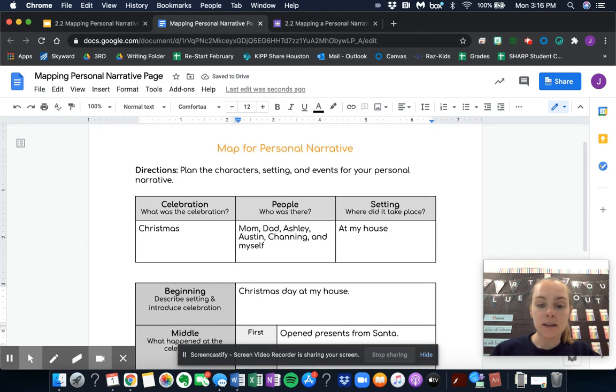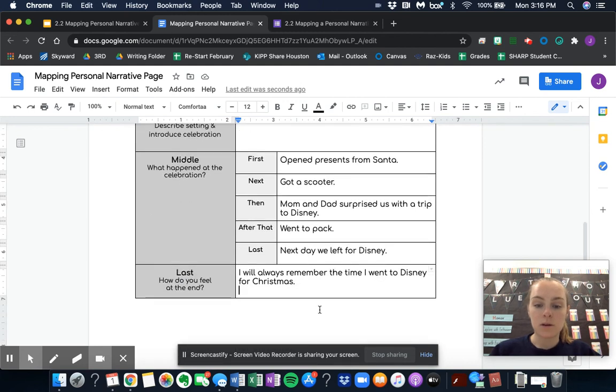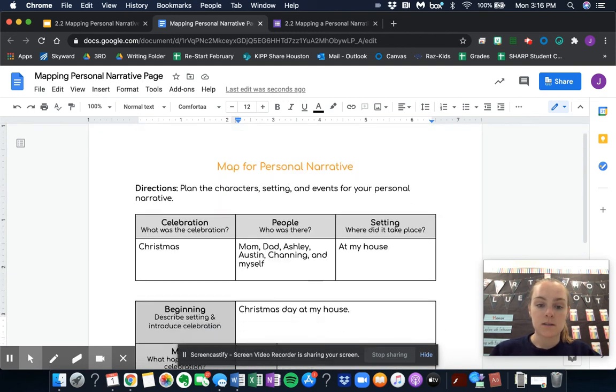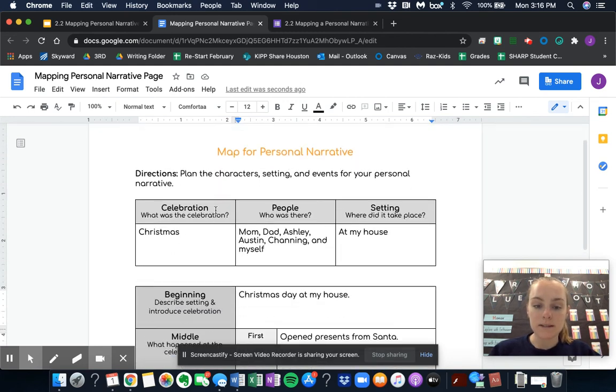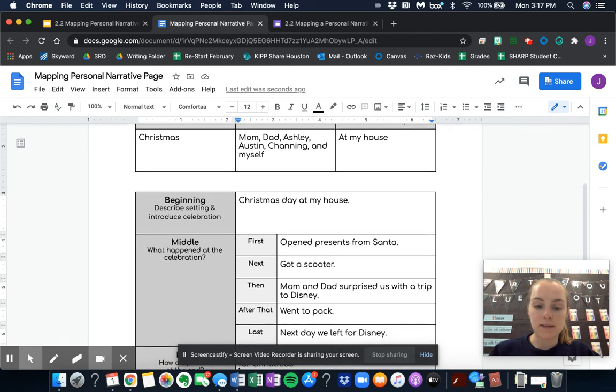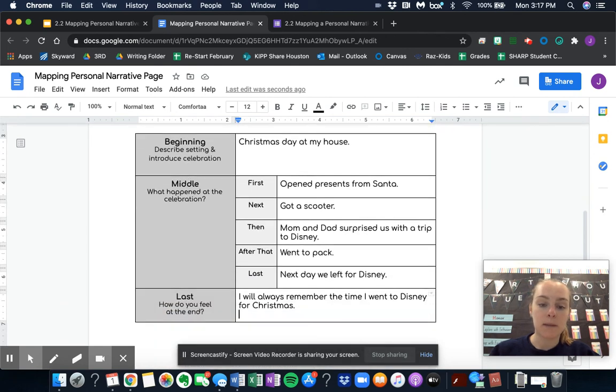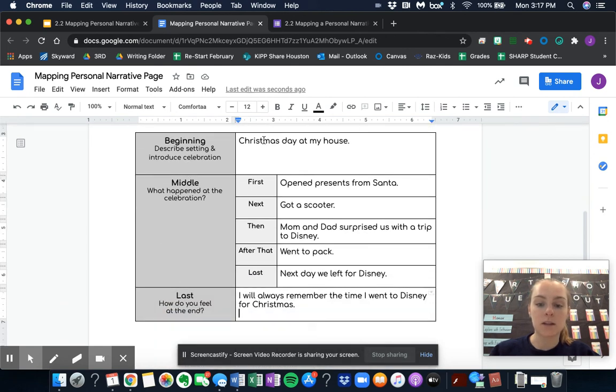So notice I took my time and I answered every section through the mapping process. So I answered my celebration, what it was, the people that were there, they were real people, where it took place, and I had my beginning, my middle, and end. And I used it in chronological order. I went through the day and I didn't skip around throughout my day.